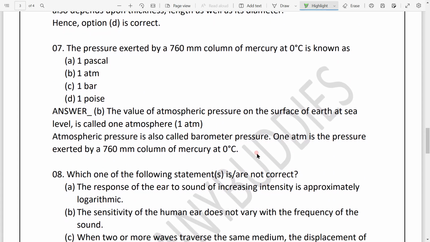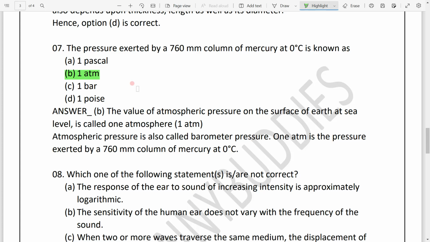Now let's move to our next question, that is, the pressure exerted by a 760 column of mercury at 0 degree centigrade is known as. Just a simple definition of what? 1 atmospheric pressure. So the value of atmospheric pressure on the surface of the earth at sea level. How do we measure the 1 atmospheric pressure?